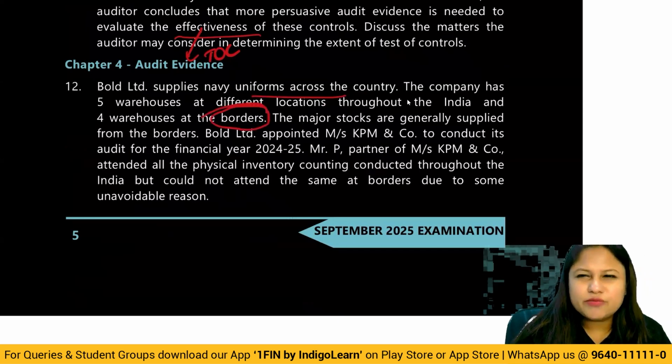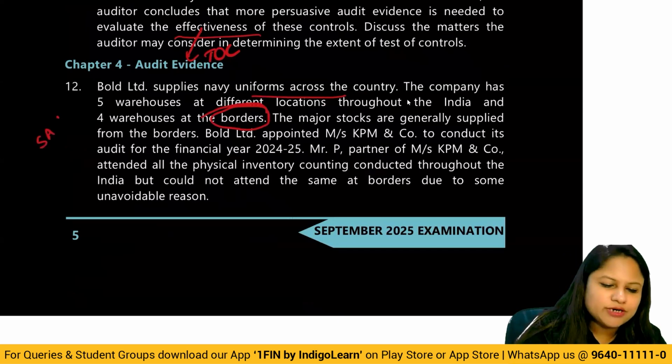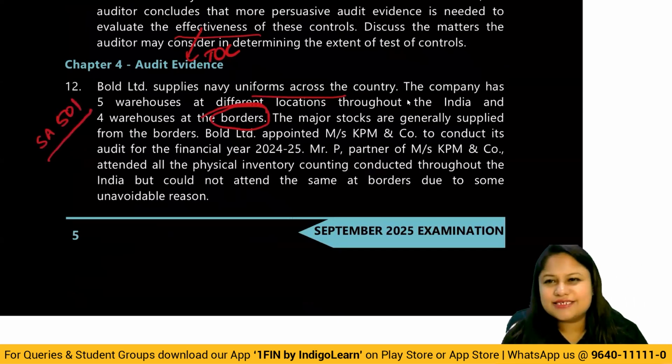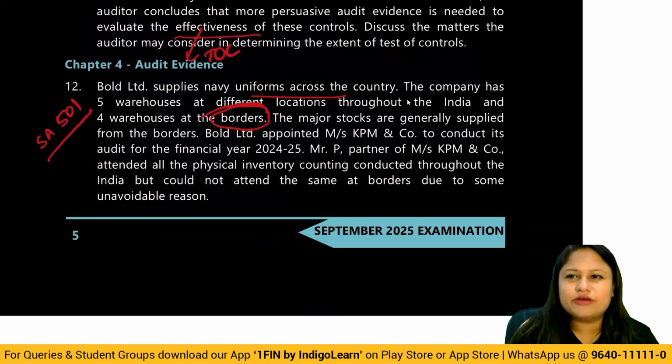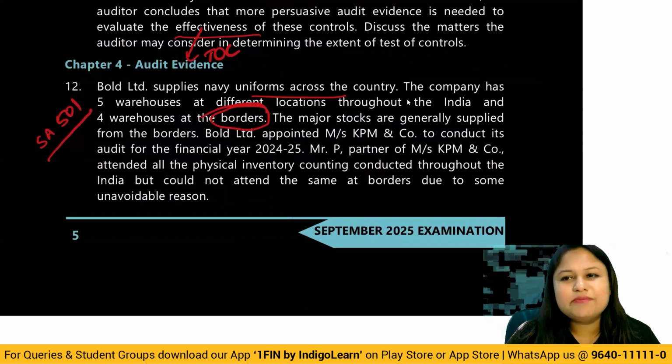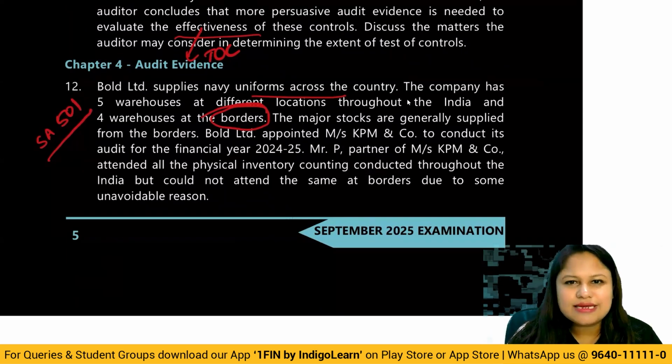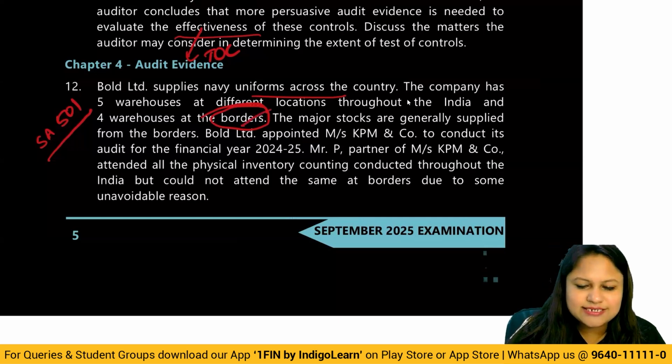Okay, when borders and all come, understand they're going to discuss something about SA 501. Because that's the only place in the entire discussion that we come across any examples of border. If you remember the class discussion, the example that I've given for impracticability of attending physical count is when they're at the borders, where it is risky and impracticable for the auditor to reach. Then in that case, how do you perform the physical count? Okay, so this hint is enough.